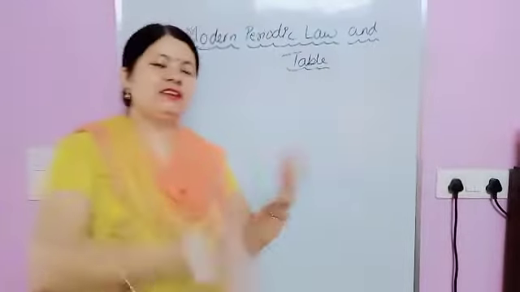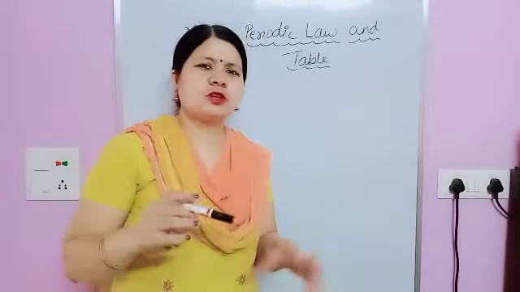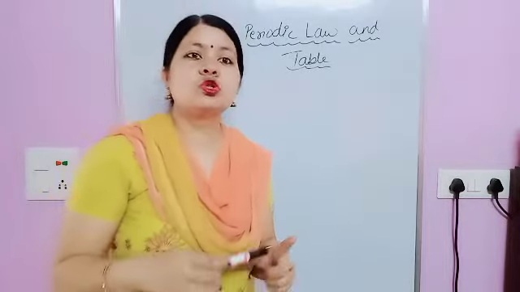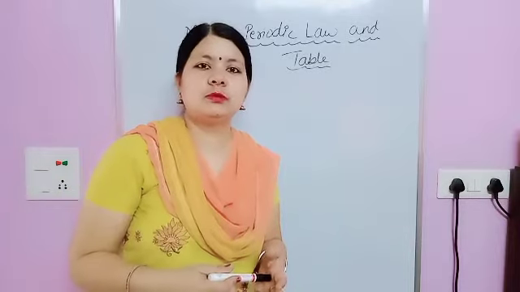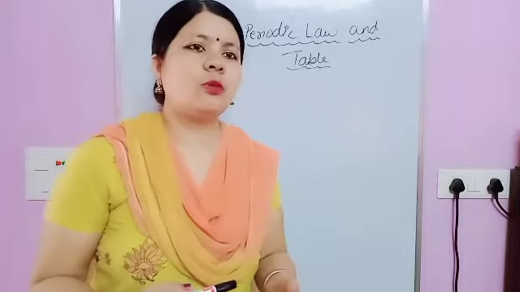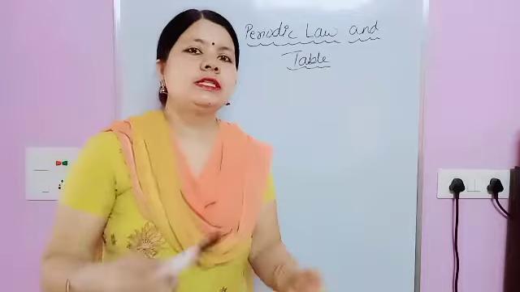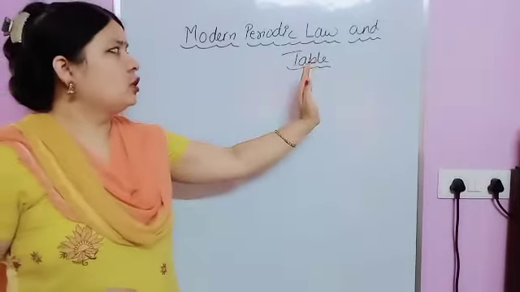Now in the earlier video we learned about the historical development of the periodic table. In that one we studied Dobereiner's triads, Newlands' law of octaves, and Mendeleev's periodic table and law, and their drawbacks also. Now after the drawbacks or demerits of Mendeleev's periodic table, we have the modern periodic law and table.